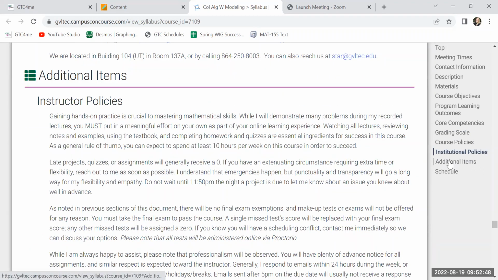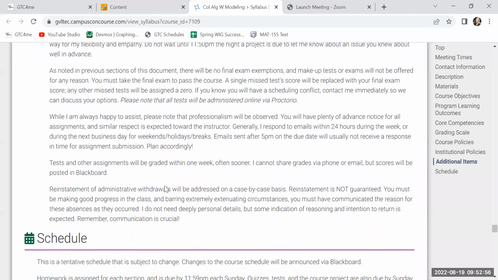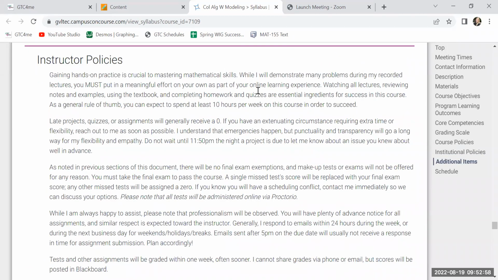Okay, so when you go to this additional items piece, this is mine. I have written this. Okay, so please, please, please take the time to read this. It's not exceptionally long, but it gives you an idea of what you're looking at for this class. You have to practice when you're in a math class. Okay, so I'm going to demonstrate many problems during our lectures, the recorded lectures, things like that, but you need to do your time too. You need to be familiar with your text.